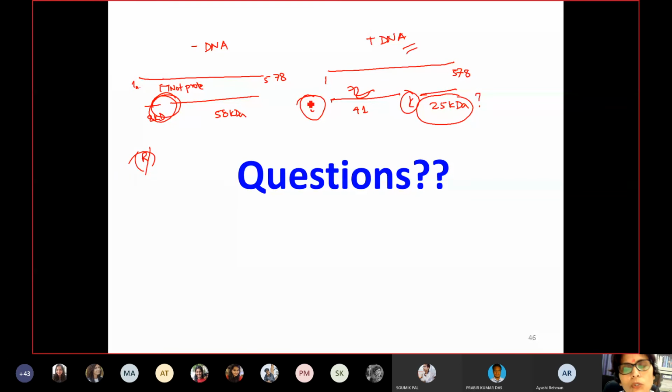So you check the sequences and see where exactly they are cutting, and in this case probably this site is not accessible for trypsin digestion. So this is what my explanation would be. Is that clear? Yes, ma'am. Okay, ma'am.